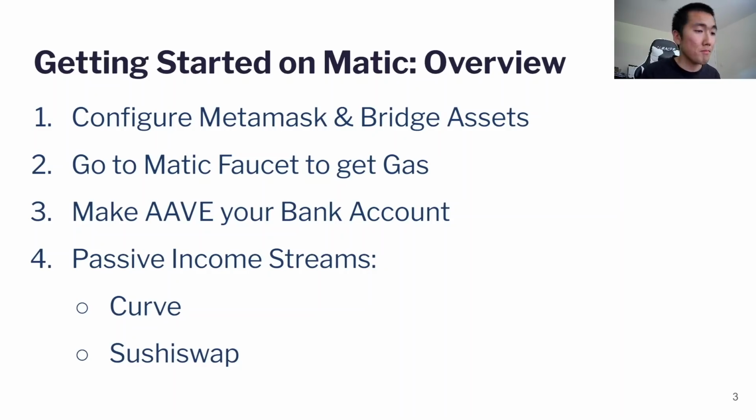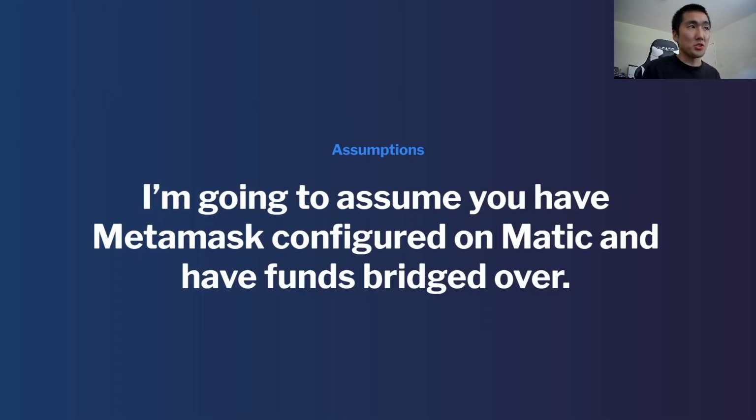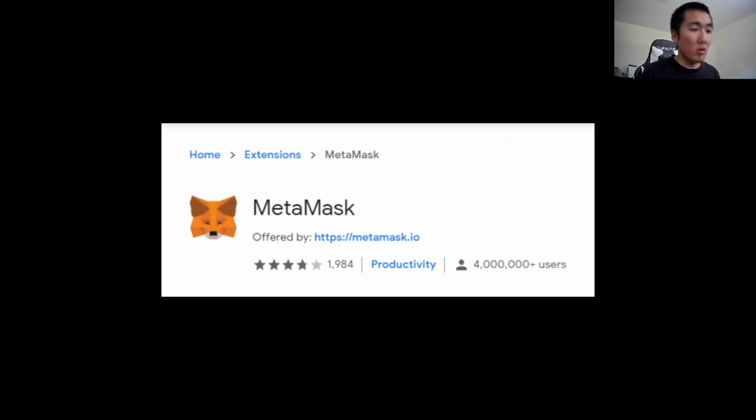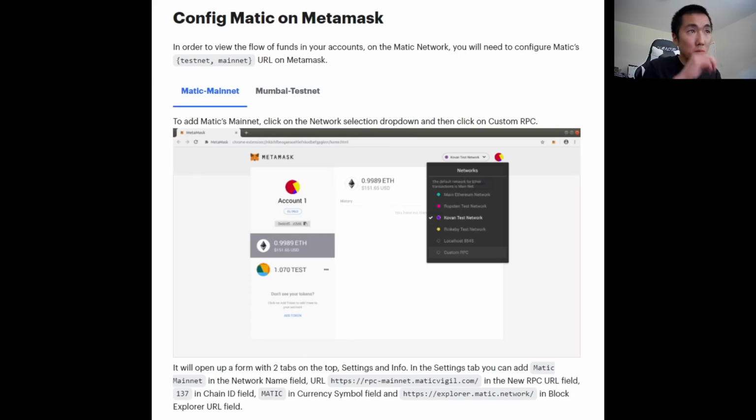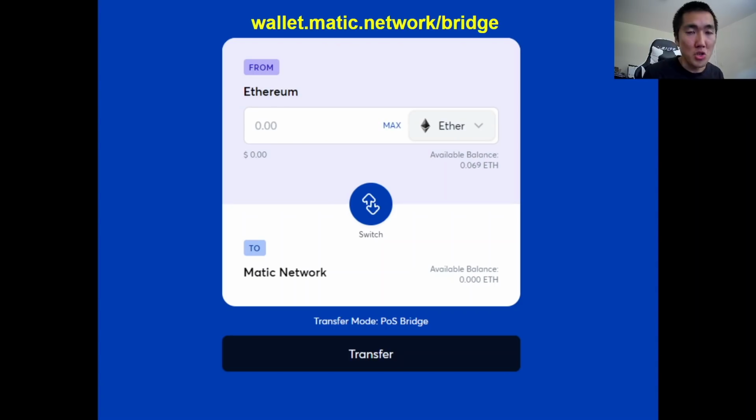Curve, and Sushiswap. Okay, so I'm just going to assume that you have Metamask downloaded, configured, and have funds bridged over. So Metamask downloaded on Chrome or browser or on some mobile wallet. You added the Matic mainnet, and you have funds bridged over. If you want to know how to do this, there are hundreds of videos online and on YouTube on how to do this. So I suggest you check out one of those great resources. I'm not going to waste your time on how to do that. I'm just going to focus more on how to actually use these applications.